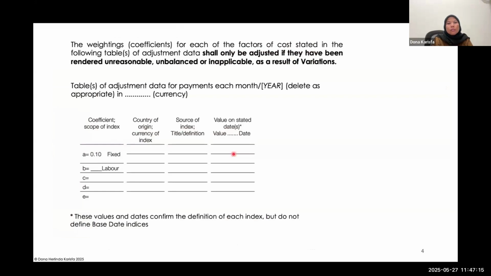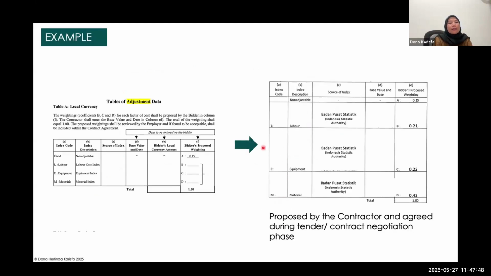This is also provided under the notes for the preparation of the provisions under FIDIC 2017. It says this is the weighting. The weighting can be adjusted only if there is a variation that makes this provision unreasonable or unbalanced. Otherwise, I think it's quite difficult for you to propose to change the proportion that you already proposed during the tender.